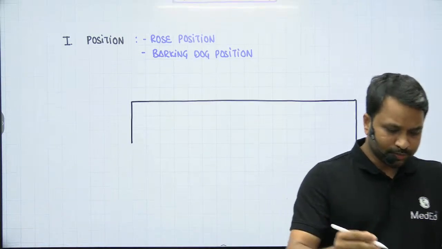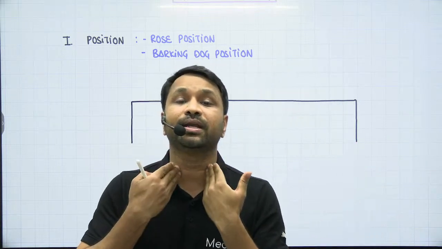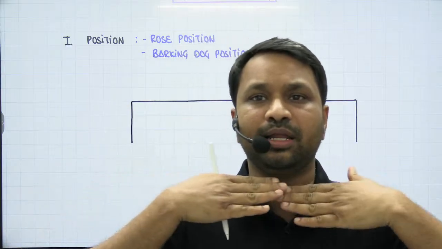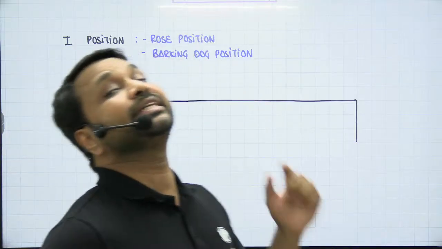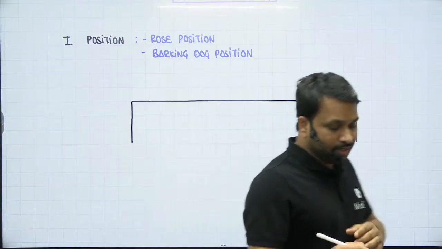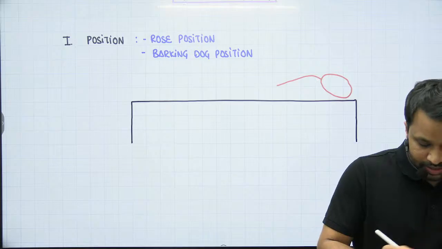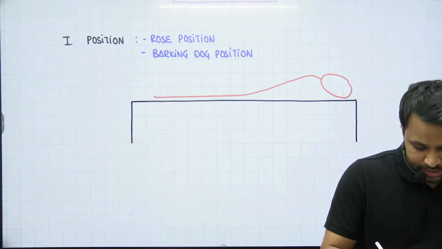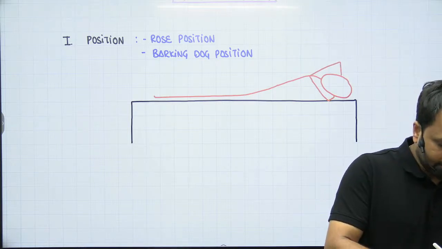Okay? So rose position में क्या है? In the rose position, I want the neck to be exposed. Thyroid gland idhar hai, I have to operate in this area, and it's a coveted area. Like if you see this, you can barely see my neck. So I want the neck to be exposed. तो कैसे expose करोगे? See, this is how I'm exposing my neck. So I will have the patient's neck to be positioned in this particular manner. Right, so that there's a hyper extension of the neck is going to be reached. So we tuck the hands behind the head, we expose the neck